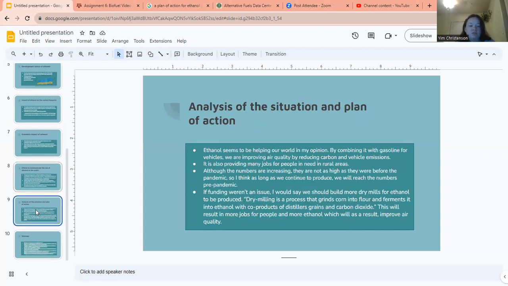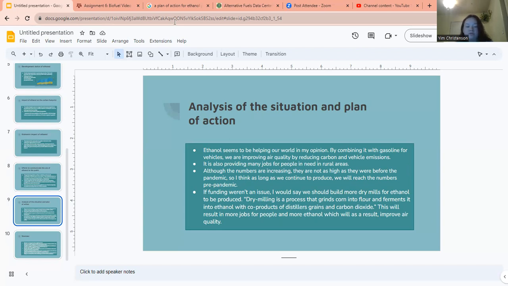So my analysis of the situation and plan of action, based on my studies: ethanol seems to be helping the world, in my opinion. And by combining it with gasoline for vehicles, we are improving air quality by reducing carbon and vehicle emissions. It is also providing many jobs for people in need in rural areas. And although the numbers are increasing, they are not as high as they were before the pandemic. So I think as long as we continue to produce and do what we're doing, we'll eventually reach those numbers.